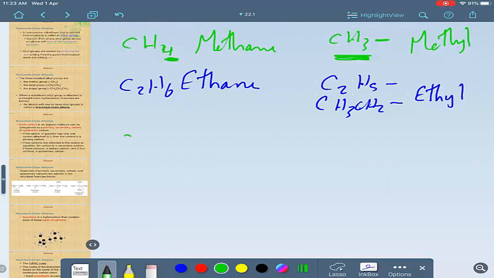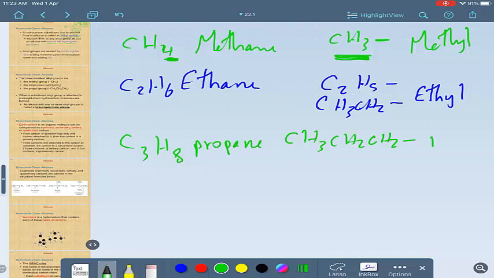If you have C3H8, propane, it means the alkyl group is CH3, CH2, CH2, and the bond here, propyl. Propyl is 3 carbons, look, 1, 2, 3 carbons, with not 8 hydrogens but 7. 3 plus 2, 5 plus 2, 7.